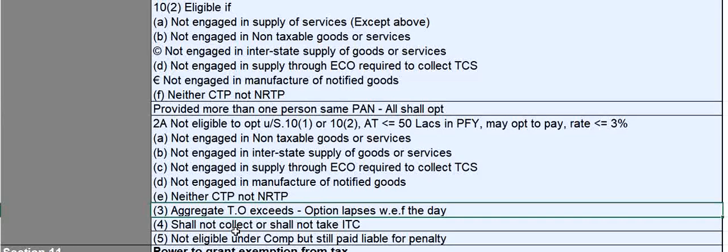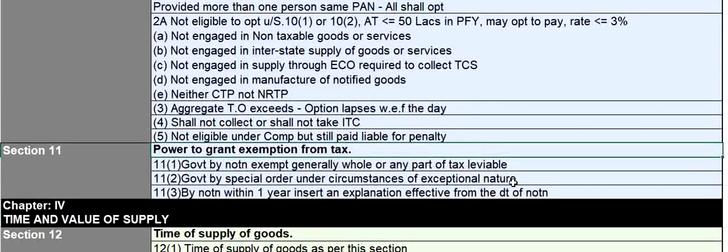And in any case, if your aggregate turnover exceeds the limit in a particular year, the option of composition will lapse with effect from that date. You should not collect any taxes if you are a composition taxpayer, or take any input tax credit as well. And if you are not eligible under composition but still pay under composition, then you will be liable for proceedings under section 73 or 74, penalty cases.